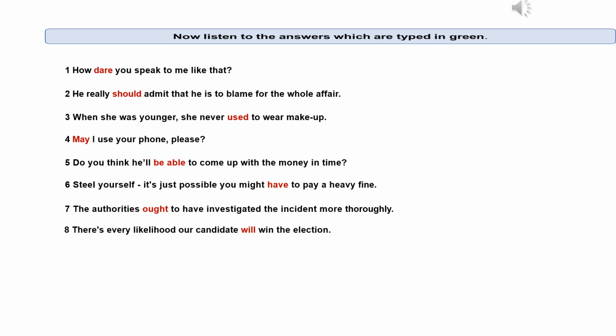5. Do you think he'll be able to come up with the money in time? 6. It's possible you might have to pay a heavy fine. 7. The authorities ought to have investigated the incident more thoroughly. 8. There's every likelihood our candidate will win the election.